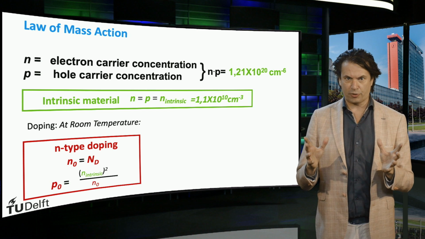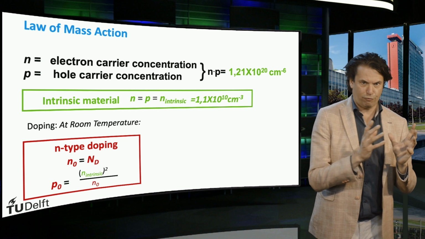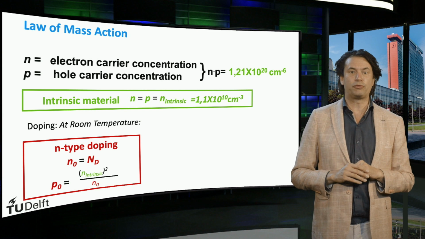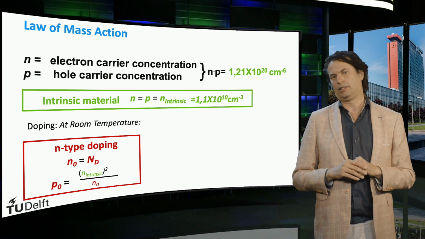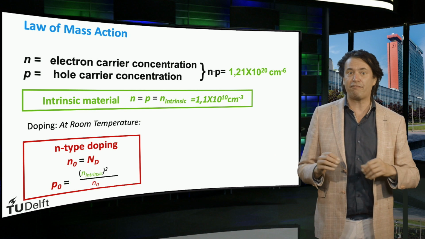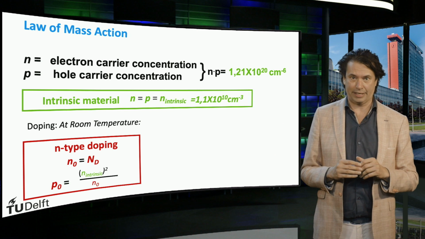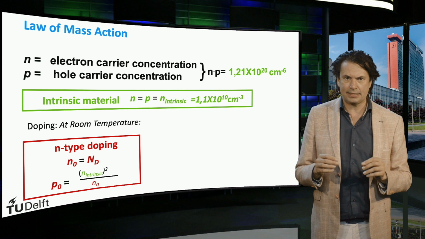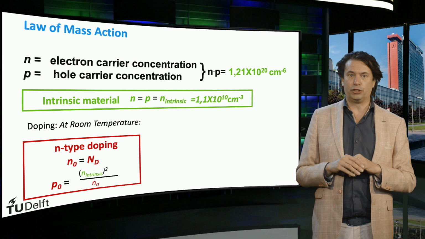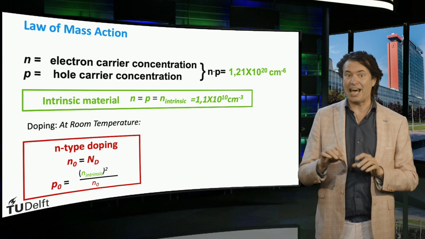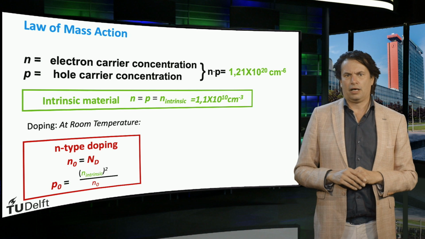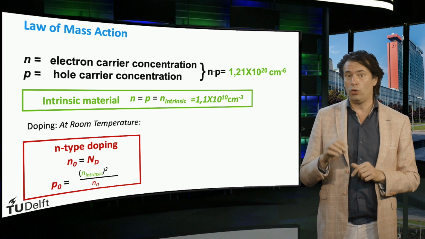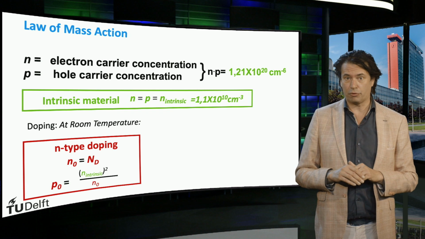Now we consider an n-doped silicon material. We incorporate the density of phosphorus atoms in the lattice, which we call Nd. We assume that all donors give a free electron to the lattice. So it means the electron density N0 is equal to Nd. Now we can calculate the hole density P0.